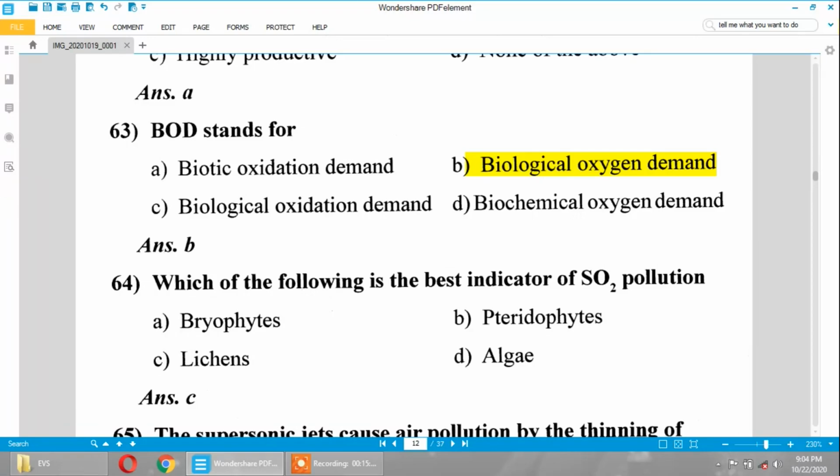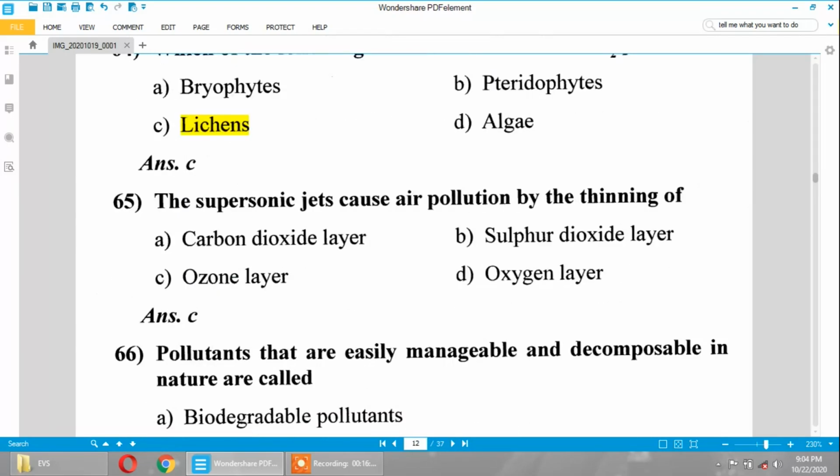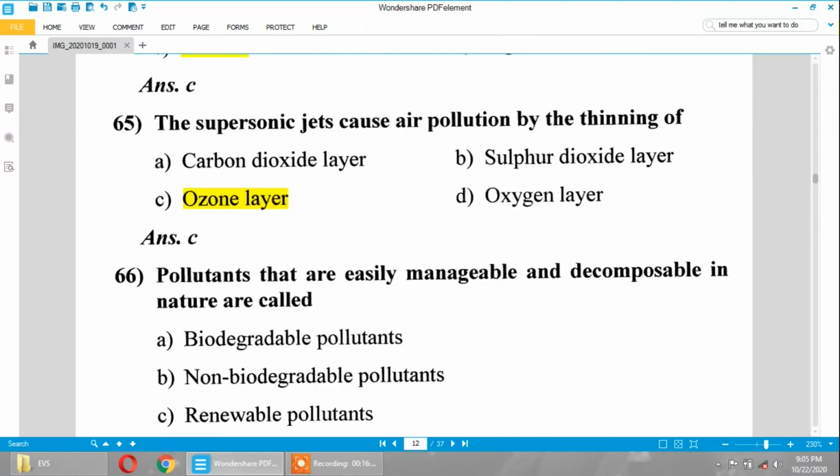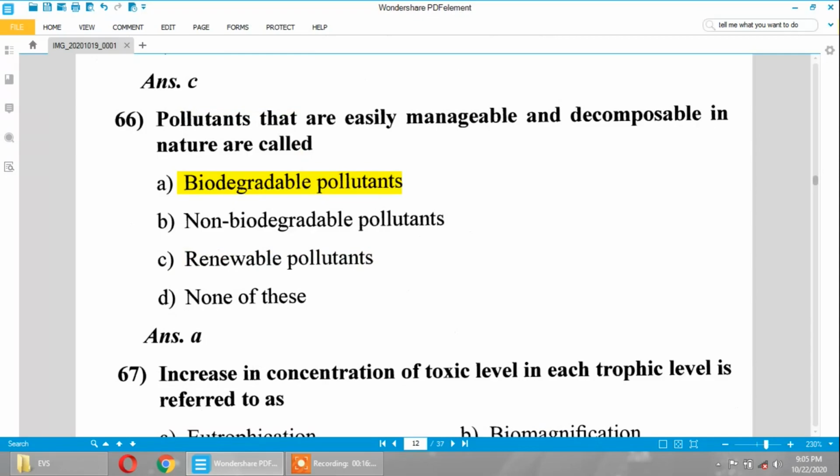Which of the following is the best indicator of sulfur dioxide pollution? It is lichens. Supersonic jets cause air pollution by the thinning of the ozone layer. Pollutants that are easily manageable and decomposable in nature are called biodegradable pollutants.